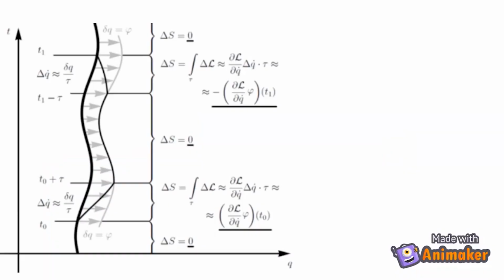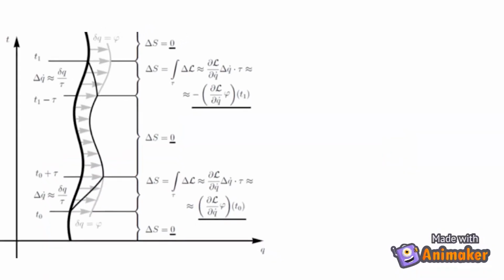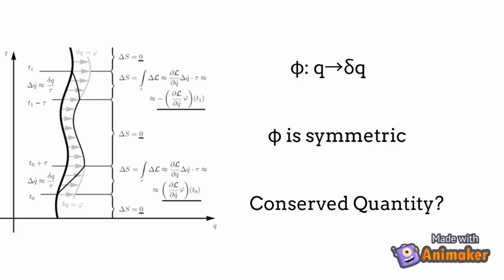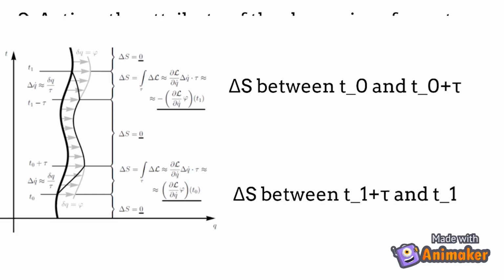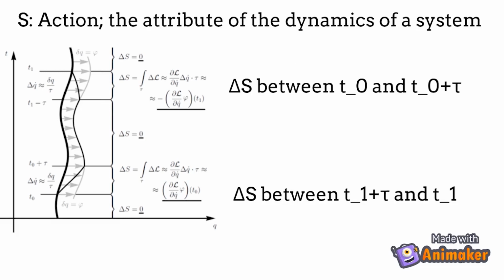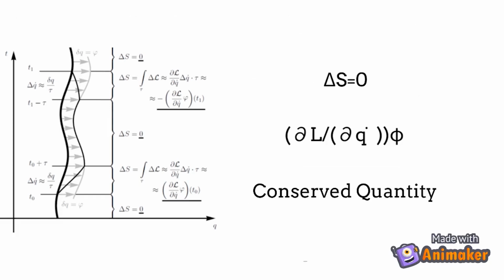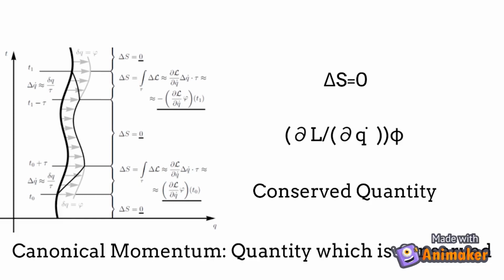Let's assume a space with just one axis of space and one axis of time. If a body were to move in a trajectory and we applied a transform phi, the body's trajectory would change. If we assume that phi is symmetric, then there should be a conserved quantity. The change in action between t0 and t0 plus tau, and t1 and t1 minus tau, should be equal in order to keep the net action 0, which gives rise to the conserved quantity dL by dq dot, or canonical momentum. Noether's theorem is widely considered as one of the most beautiful theorems in all of physics.